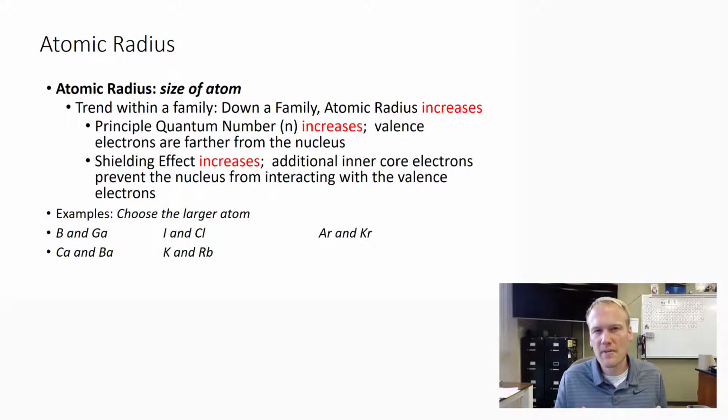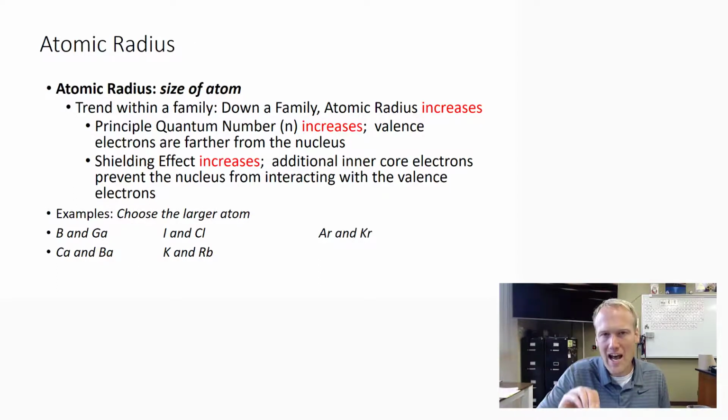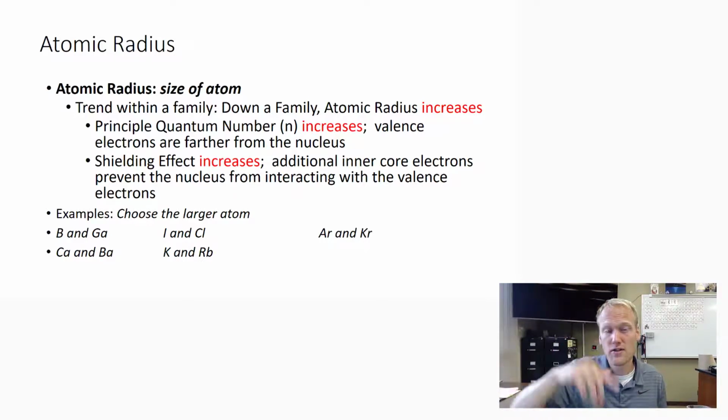So as we look at atomic radius, let's first think within a family, and then we'll think across the periodic table. If we first look at the family, as we go down a family, shielding is going to increase, which means the smallest atoms within a family are going to be toward the top because there's less shielding. They're all going to have the same ZEF, but the atoms at the bottom are going to be a little larger because of that shielding.